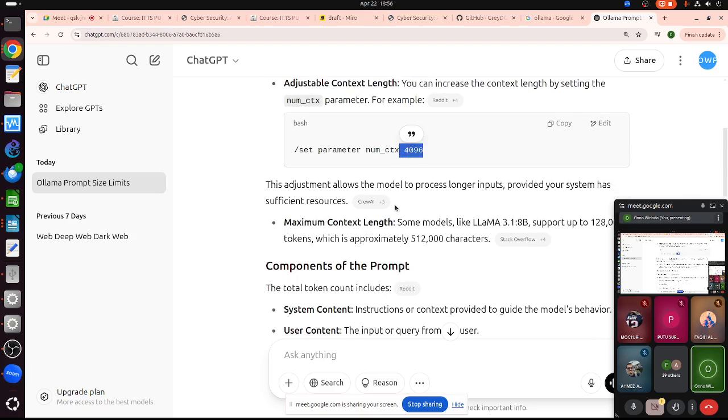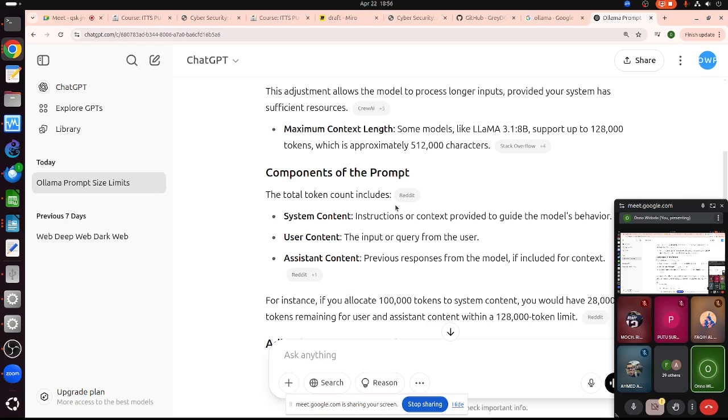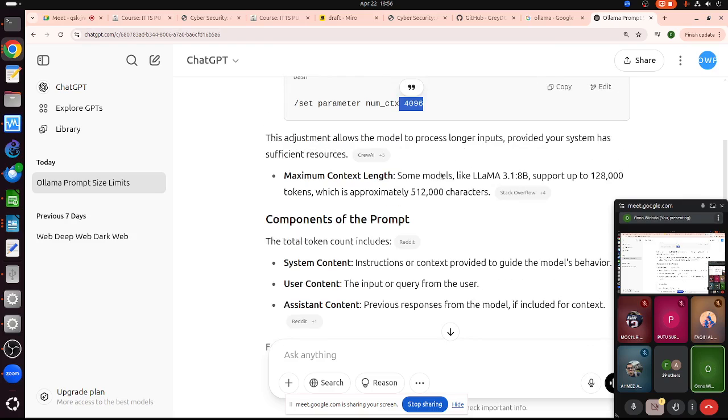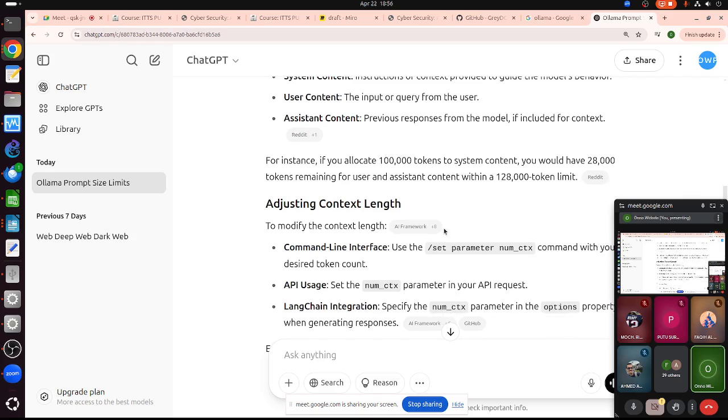That means we can have more words. Some models, wow. Okay. This is for the context. Llama 3.1 supports 512 thousand characters. That's a lot. That's a lot. Okay.